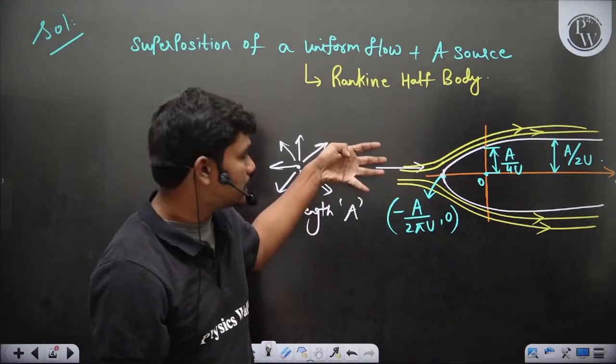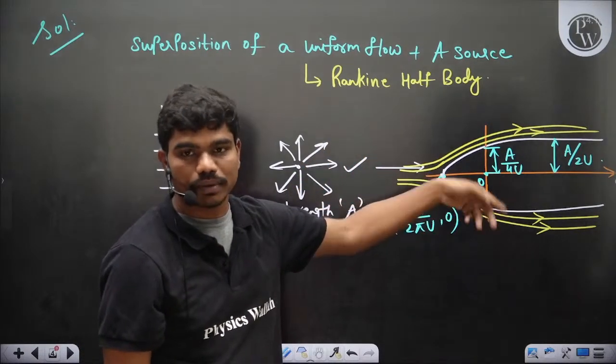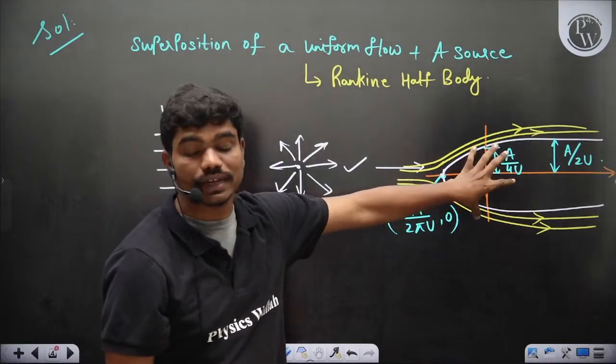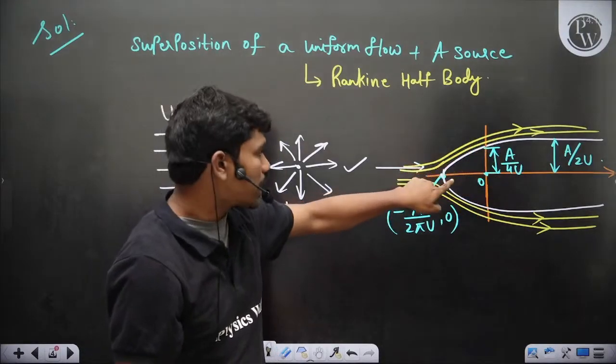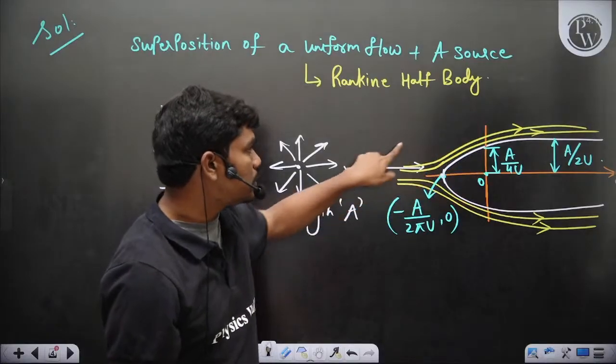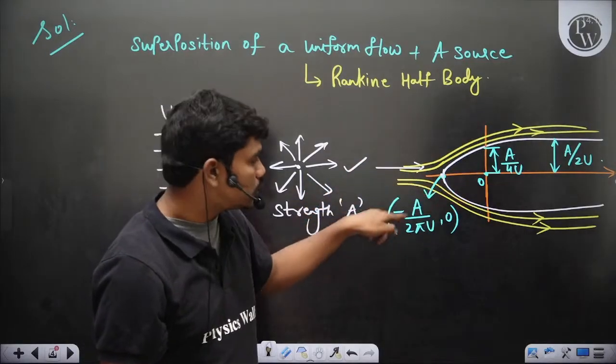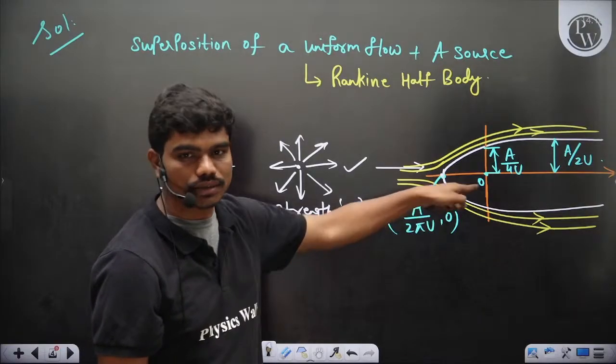The fluid is trying to come in this direction, but the source at this point is becoming strong, so this source emits fluid with a very high velocity. The source is able to control this flow to a much better region, so the stagnation shifts left. Hence you can see u is fixed, but as a increases, the point shifts back.